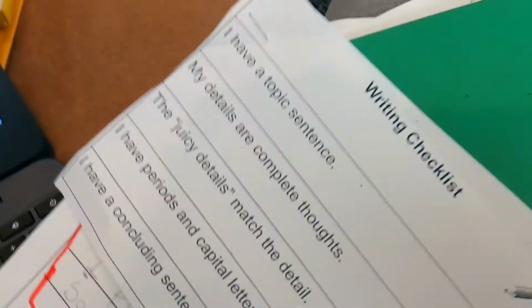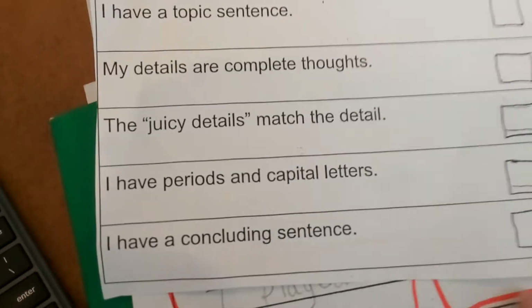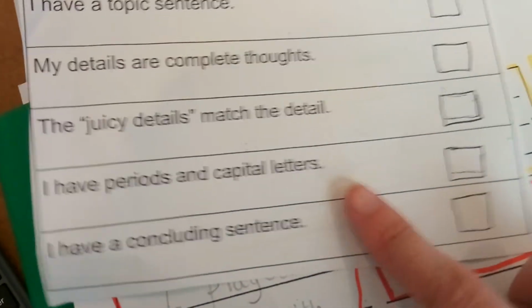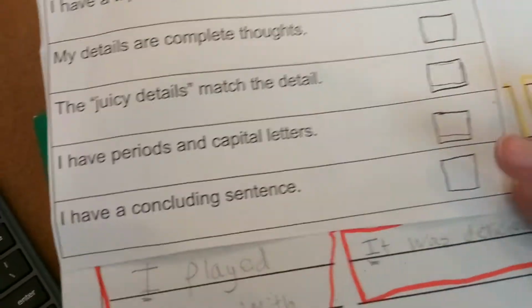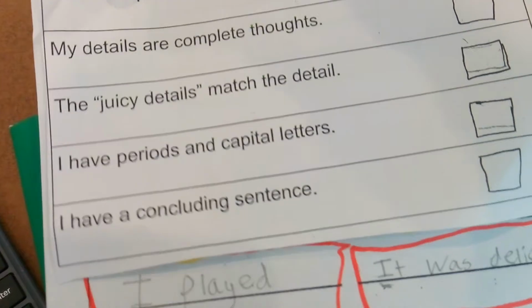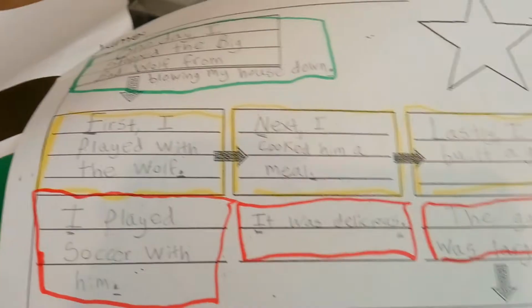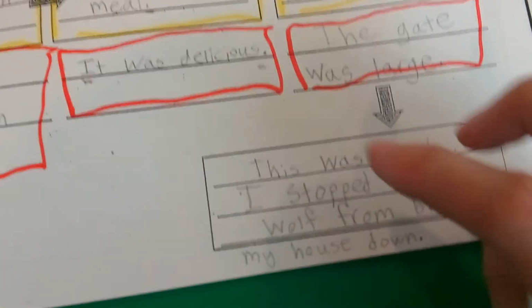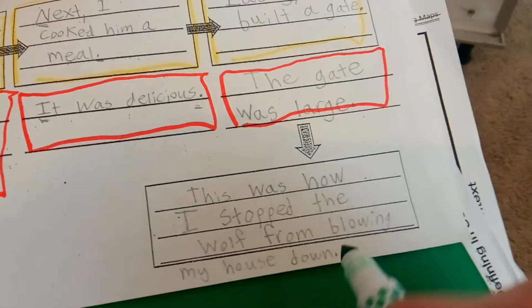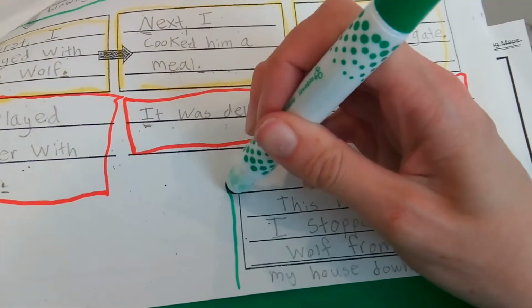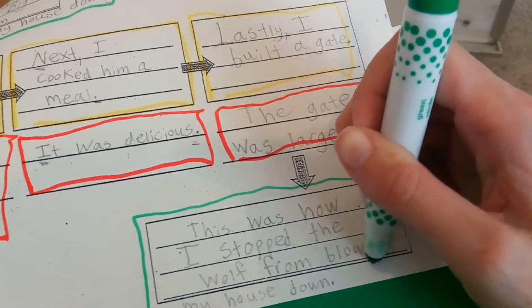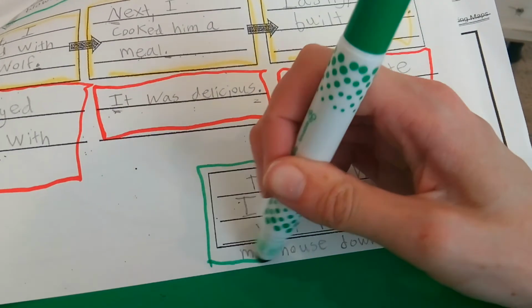The next step, and we kind of did this step throughout our session, is I have periods and capital letters. You remember I had us reread our paragraph and we underlined those periods and capital letters, so we should be good there. And the last step is I have a concluding sentence, meaning I'm finishing this paragraph. You remember that my concluding sentence is green. So I'm going to box it, but before I box it, let me read it. This was how I stopped the wolf from blowing my house down. That tells the reader I'm all done.